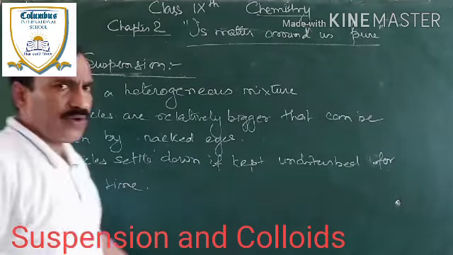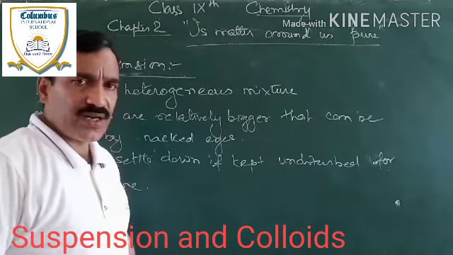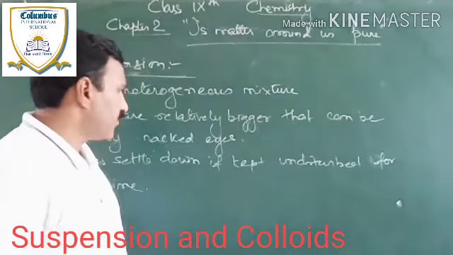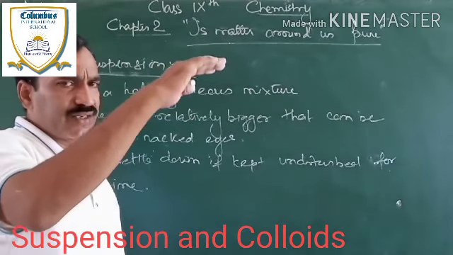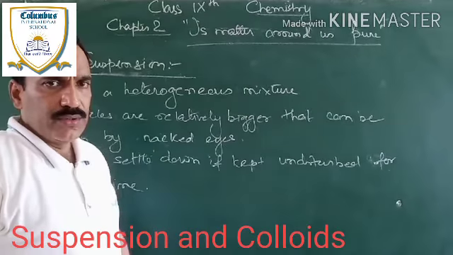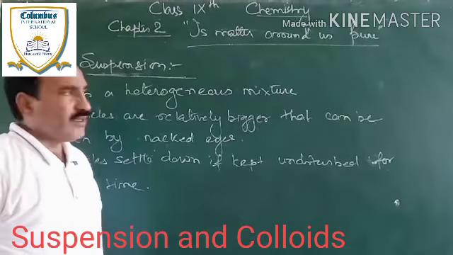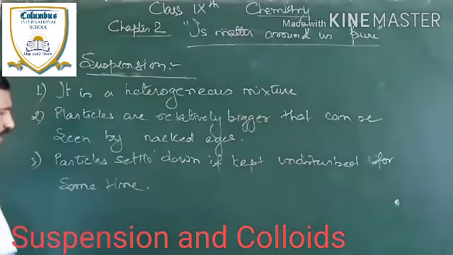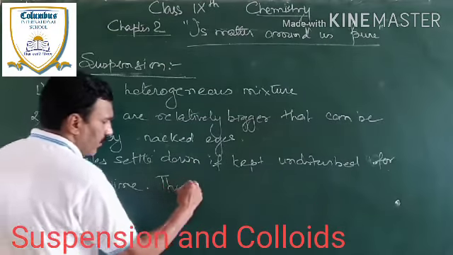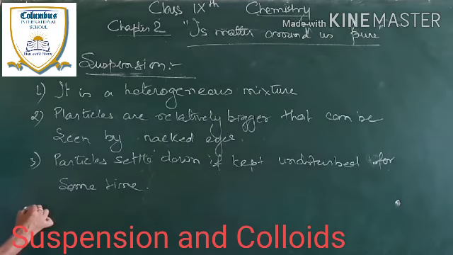As you saw in the example of water and sand or water and chalk powder or water and flour, if the mixture is kept undisturbed for a few minutes or a bit longer, the particles will gradually start settling down and they will settle down. This condition is called an unstable condition because the particles are not stable. They are trying to get stabilized. Suspension.